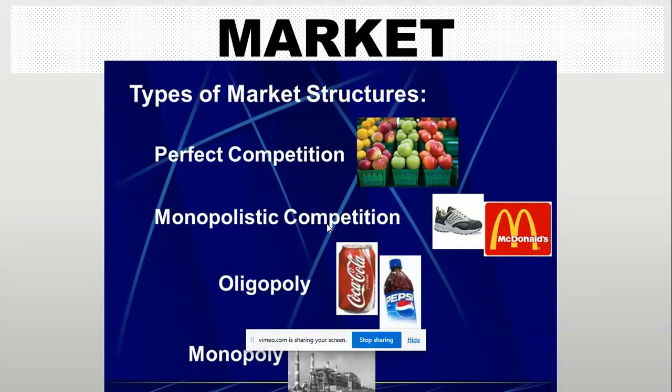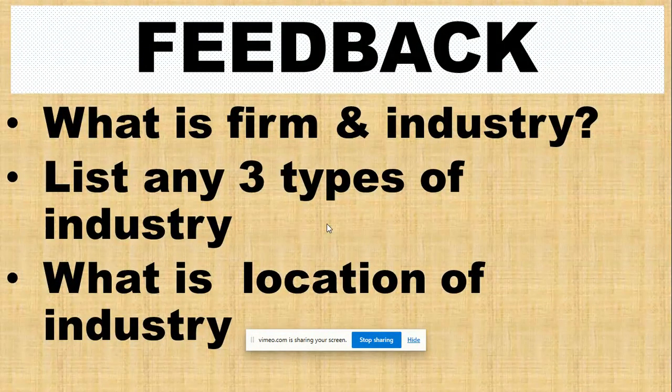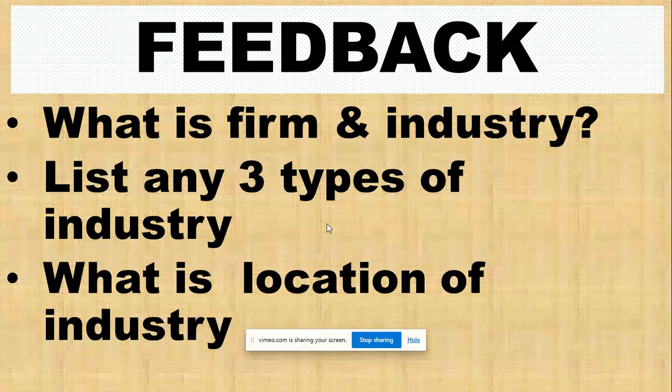This picture is actually talking about different types of market structure, as you can see on your screen. This is another question that you should be expecting during your exam, and you have to read them very well. What is a firm? What is an industry? List any three types of industry. There are more than that. Any three types. There are more than three. Can you remember the day we discussed that during our collaboration?